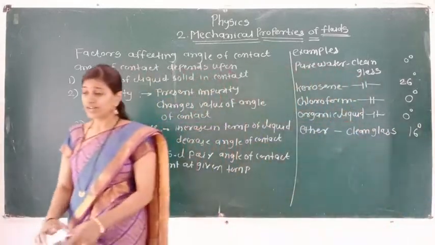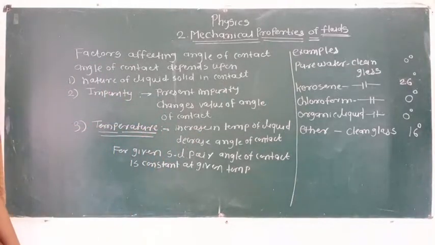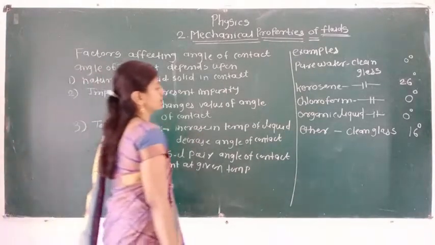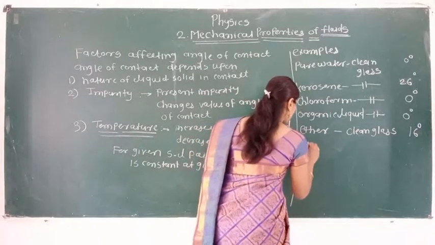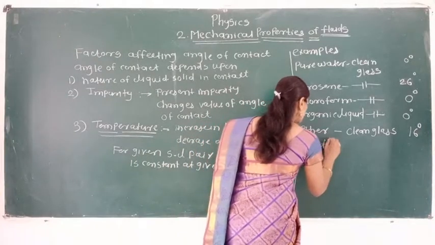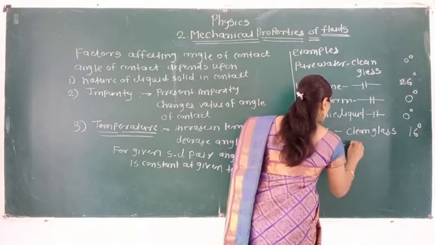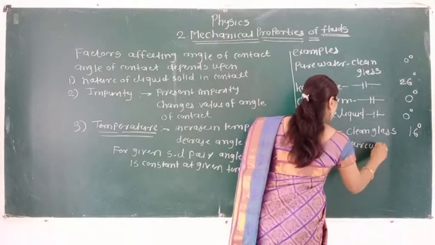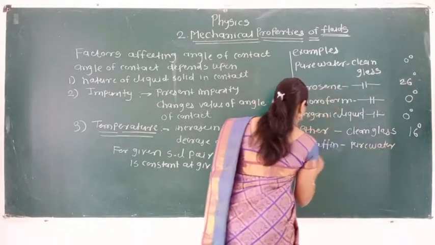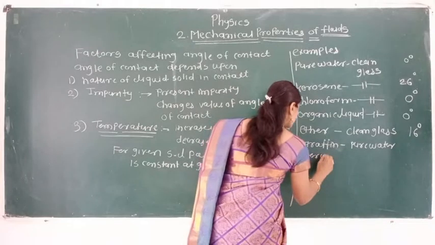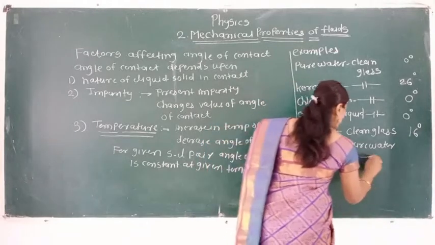See, and the remaining 2 examples are paraffin with pure water and mercury with pure water.